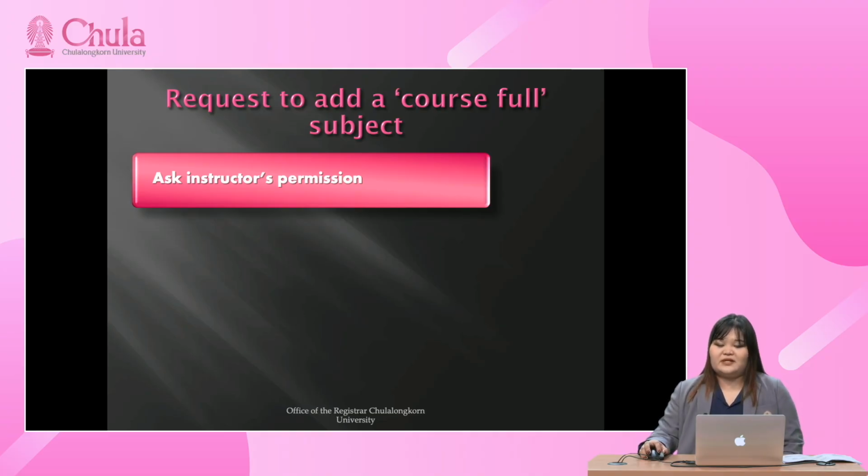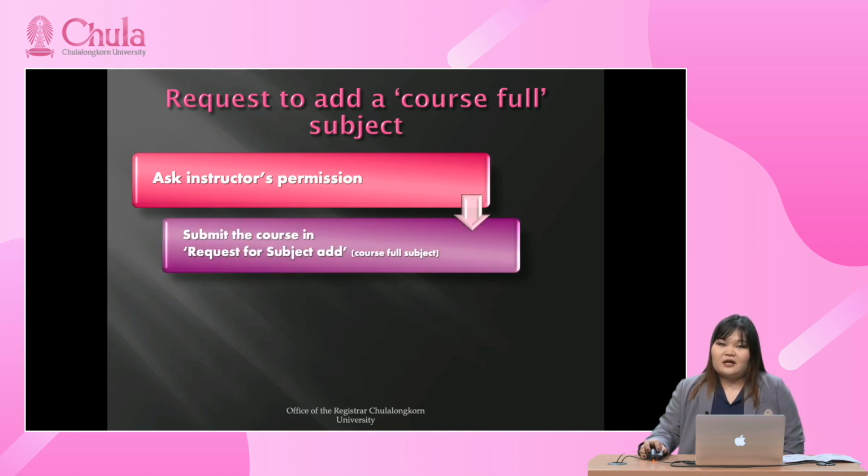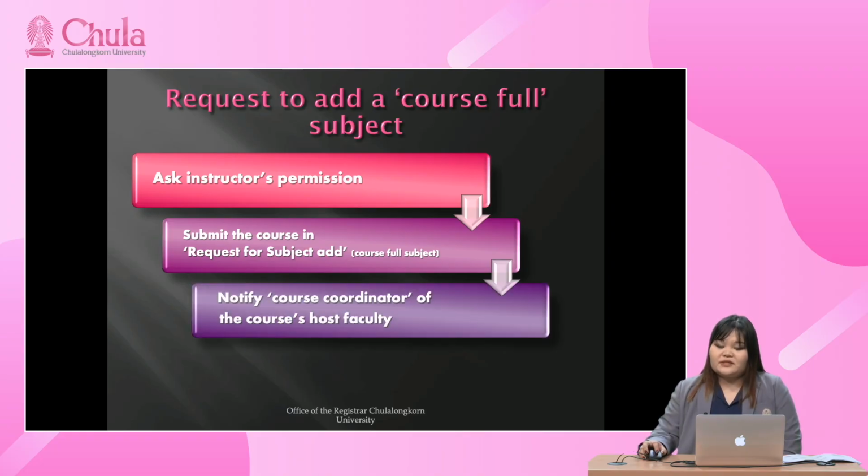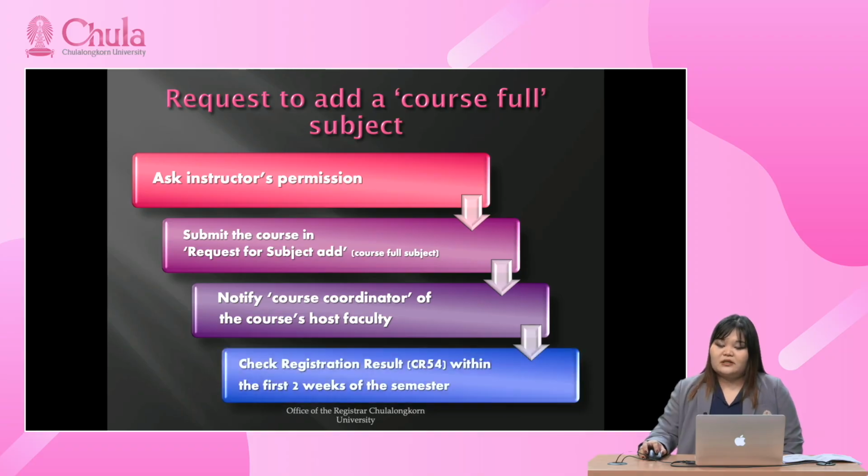If your instructor allows you to register, then you can submit the course in the menu called request for subject add, course full subject. And after that, please notify the course coordinator of the course host faculty. The last thing is to check the registration result within the first 2 weeks of the semester.